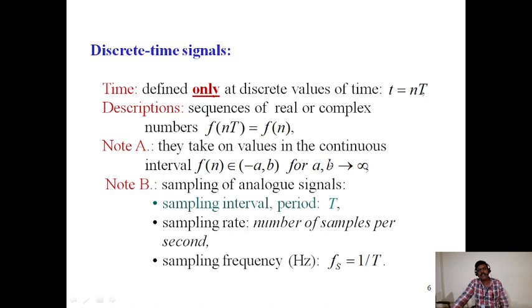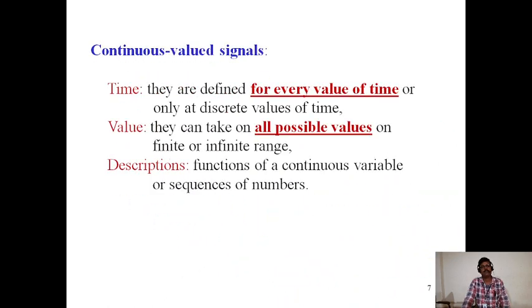They take on values in the continuous interval f of n minus ab, for ab tends to infinity. Sampling of analog signals. Sampling interval or period is also known as T. Sampling rate, the number of samples per second, is the sampling rate.